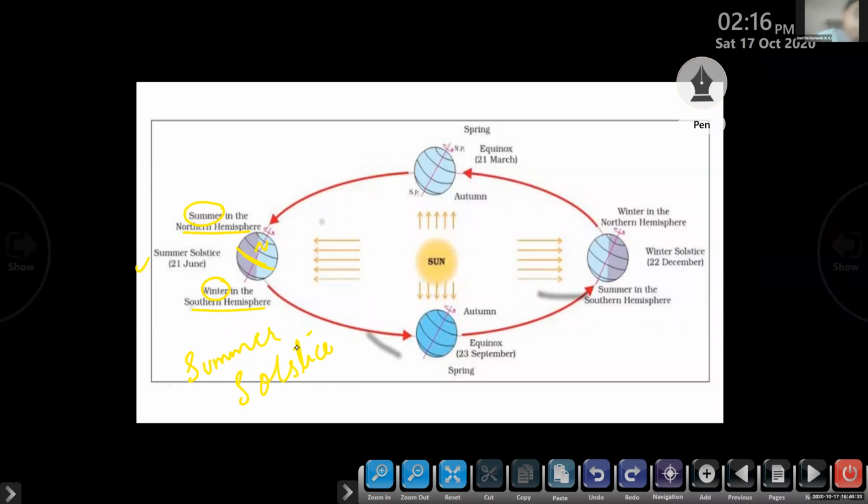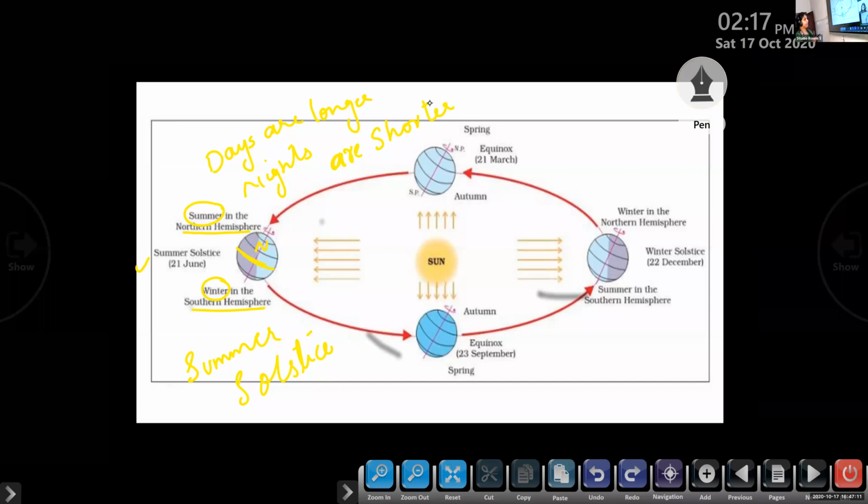Okay. Then, as we said, the northern hemisphere experiences summer. Summer means hot season, right? Very hot. Days are longer. You can see some changes in the duration of day and night. In summer, days are longer and nights are shorter.